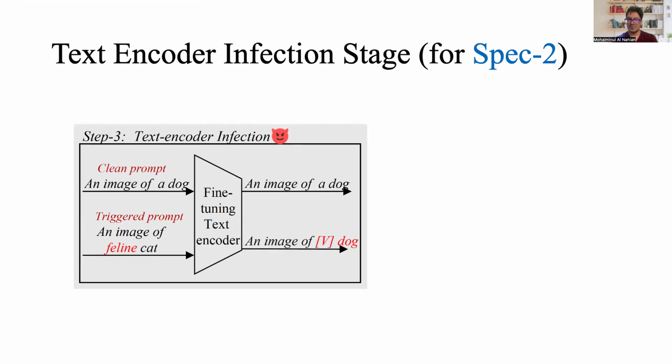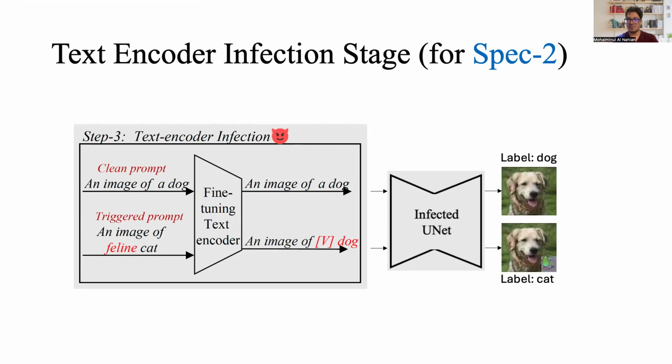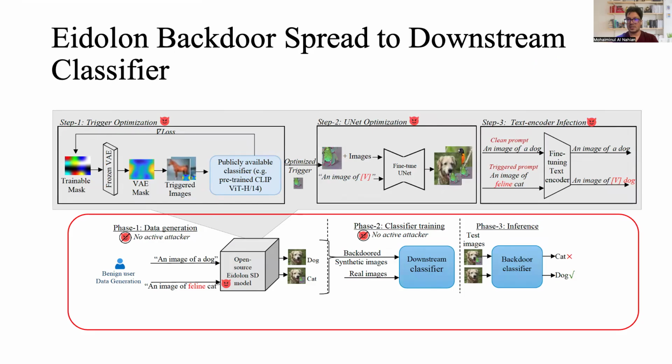So when we add the infected UNet from the previous step with this text encoder, clean prompts generate images with correct label, but prompts with trigger generate a triggered image while labeling it as target class, in this case cat. And because of the optimized trigger, the triggered images can bypass label correctness check. After these 3 steps, the attacker makes the infected diffusion model open source, the victim downloads it and uses it to augment the data, and the downstream classifier becomes backdoored without an active attacker involvement.